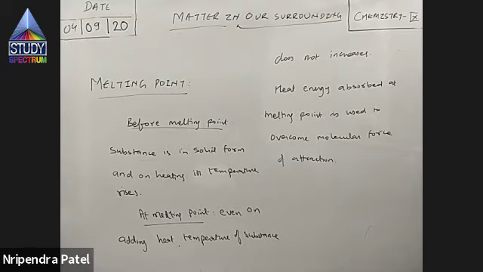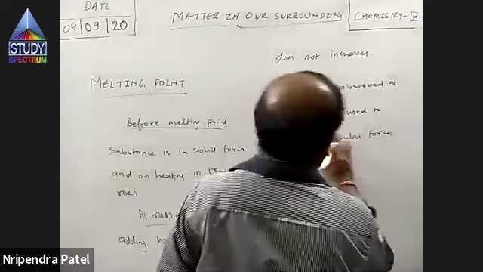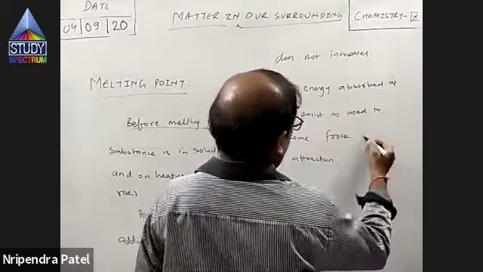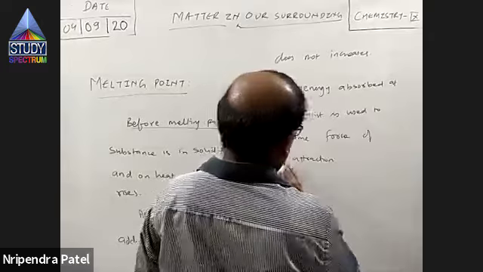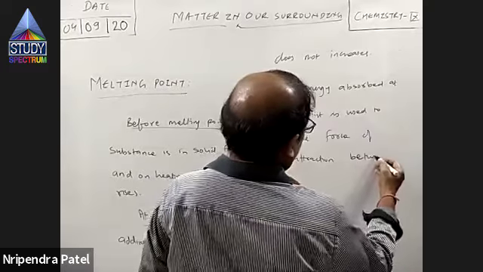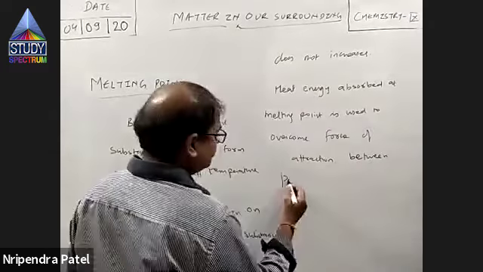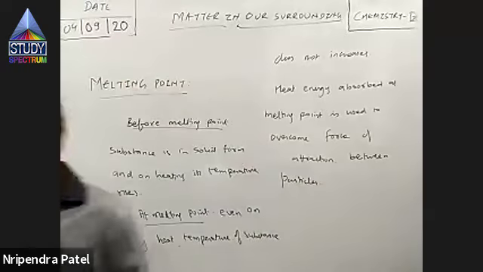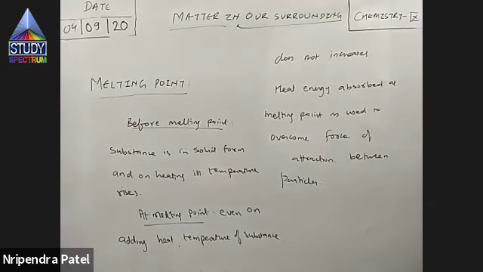So the energy added at melting point is used to overcome force of attraction. I'll not use the word molecular because I have not explained what is molecular. Force of attraction between particles. That is true. You said it is used to change the state. That is true. But change of state is the outcome.